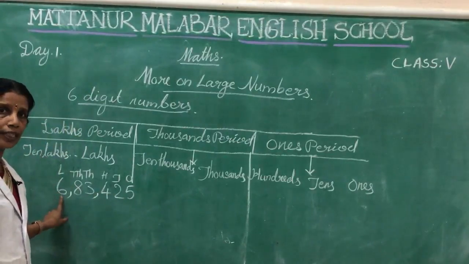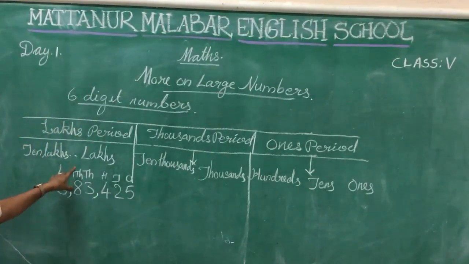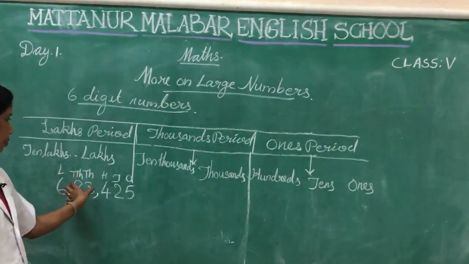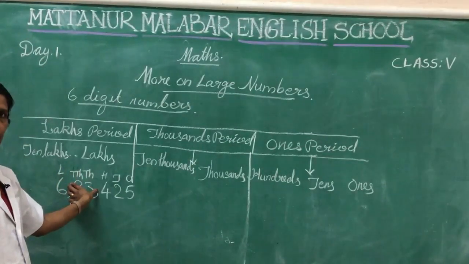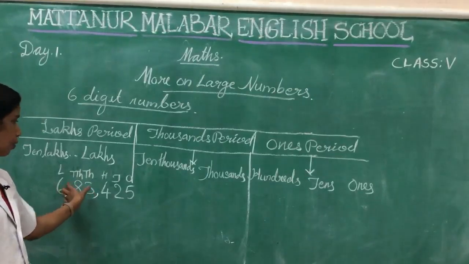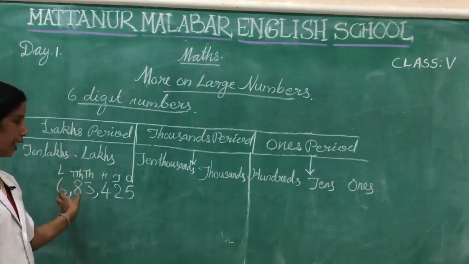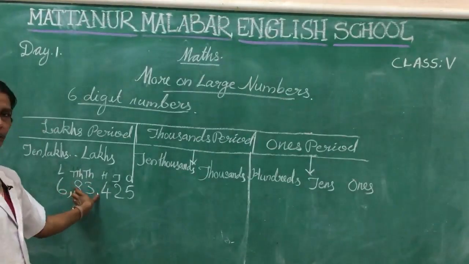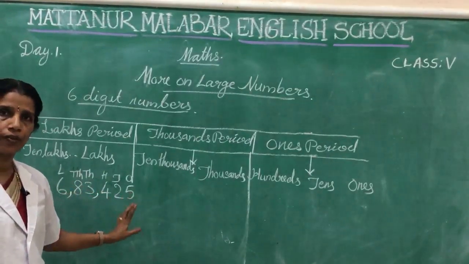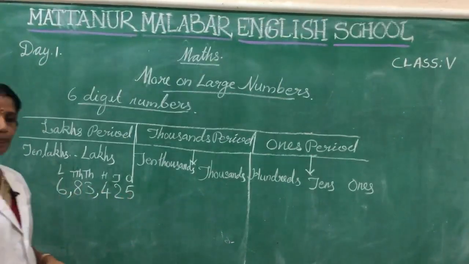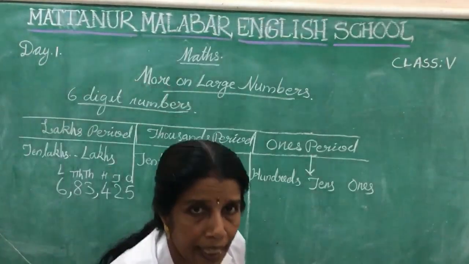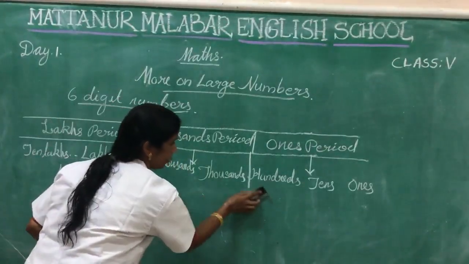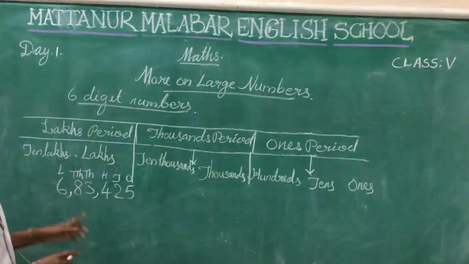Therefore we want to read this number as 6 lakhs and 83 thousand. Here one period, one group. 6 one group, 83 one group, 425 one group. Then we can easily read the number. Then how can we read the number?